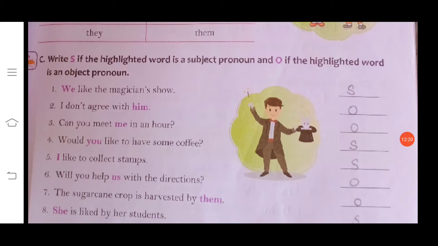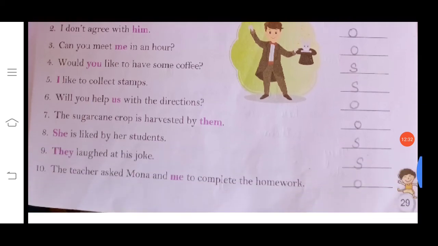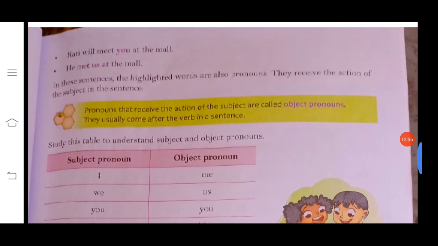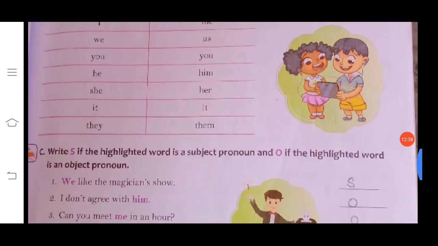Number 4, would you like to have some coffee? You is subject pronoun. Number 5, I like to collect stamps. I is a subject pronoun. Number 6, will you help us with the directions? Us is object pronoun.